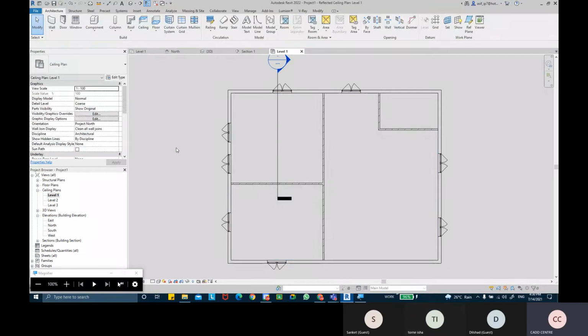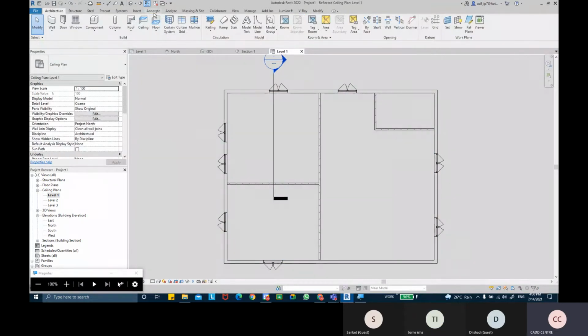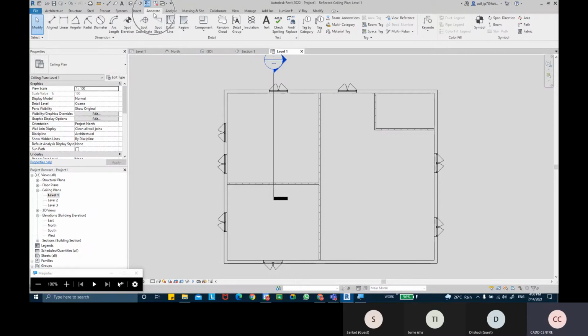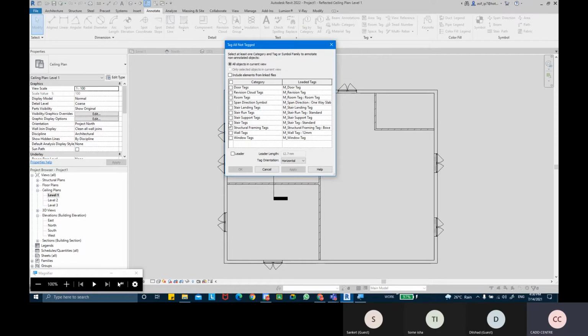So what I'm going to do over here is come into the annotate tab and take this option called tag all. And then we can take the tag for the rooms, on the room tags category.